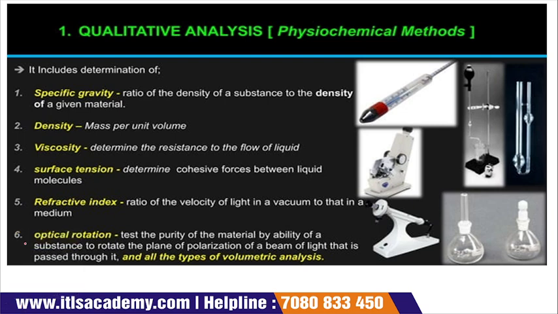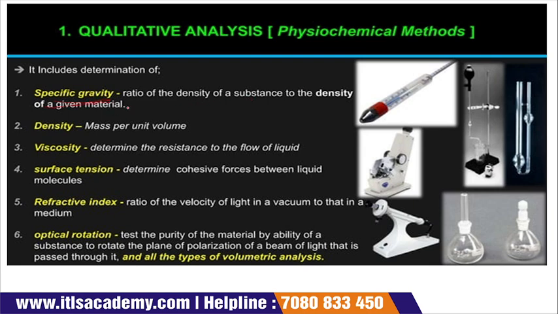What is qualitative analysis? This qualitative analysis is also called the physicochemical method. Physio includes physical, and chemical indicates chemical. So it's a combination of physical plus chemical methods. The very first thing it includes is determination of specific gravity. So what is specific gravity? It is the ratio of the density of a substance to the density of a given material.